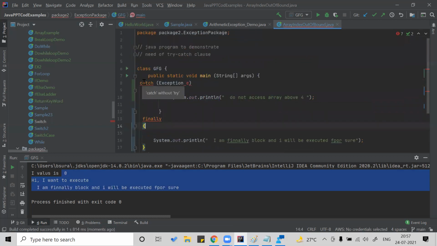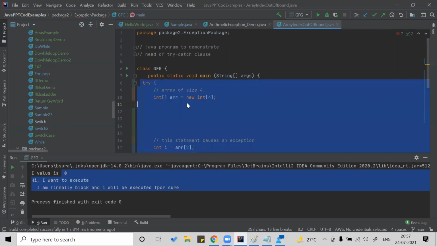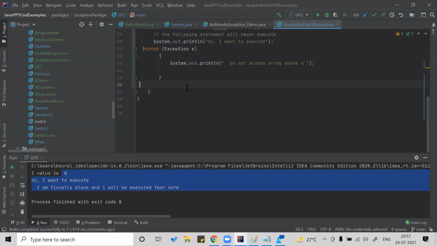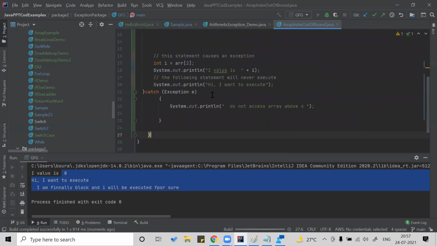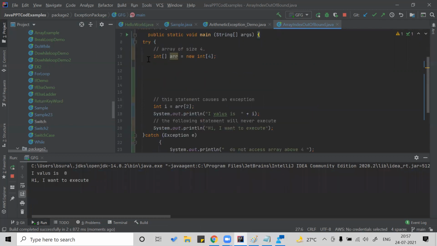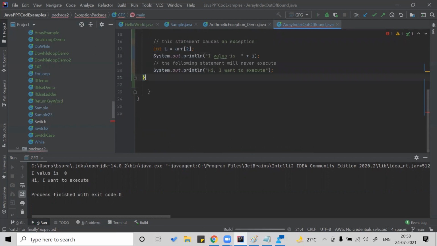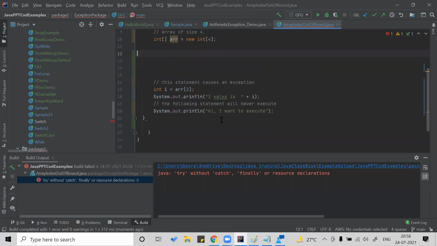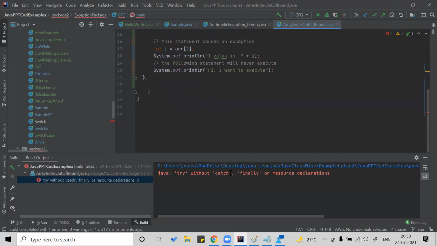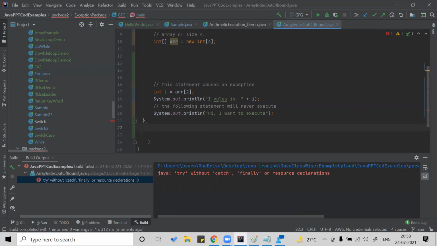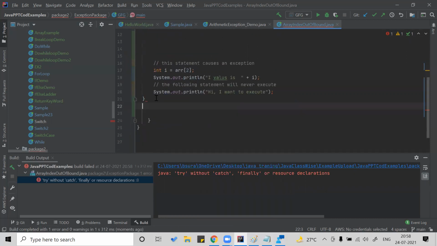Currently the compiler itself says that you cannot have only a catch block or a finally. You should have a try block. Okay, so I'm trying to have try and catch, but no finally. Yes, the code works well. You can have try and catch. There is only try. Java try without catch, finally or resources. So here, there is no catch, only try. There is no catch and finally.